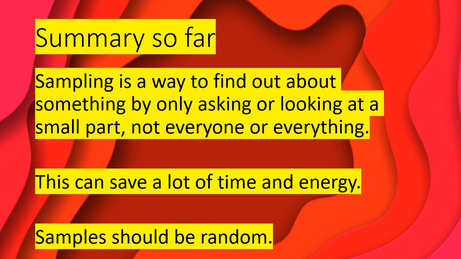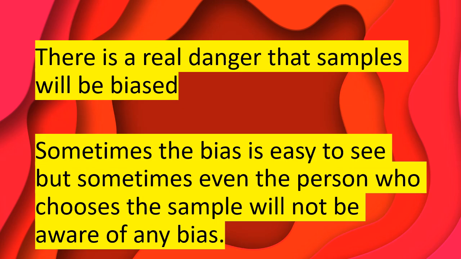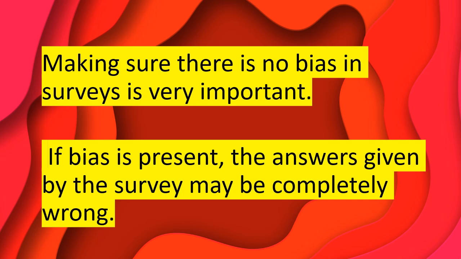So, summary so far: sampling is a way to find out about something by only asking or looking at a small part, not everyone or everything. And this can save a lot of time and energy. Samples should be random. There's a real danger that samples will be biased, and sometimes the bias is easy to see, but sometimes even the person who chooses the sample will not be aware of the bias. Making sure there is no bias in surveys is very important. If bias is present, the answers given by the survey may be completely wrong.